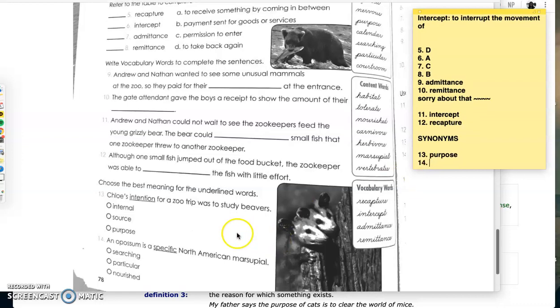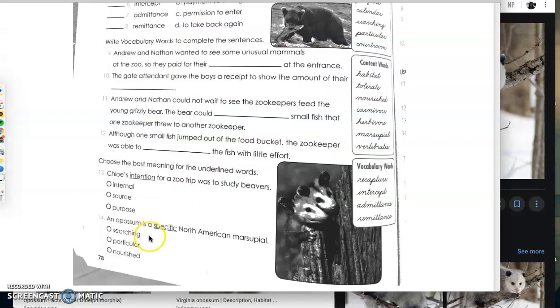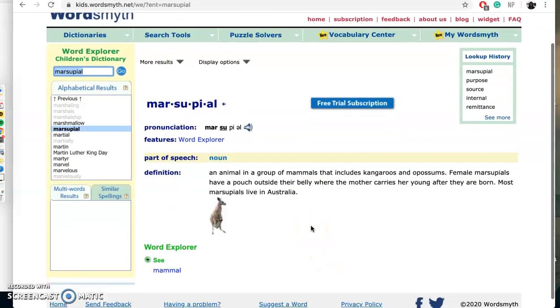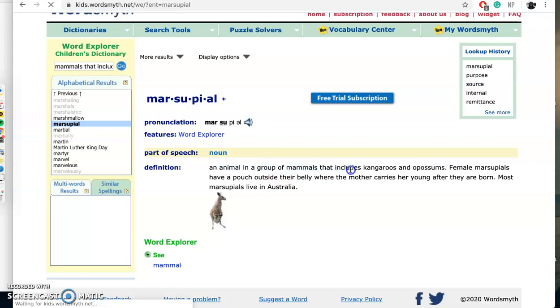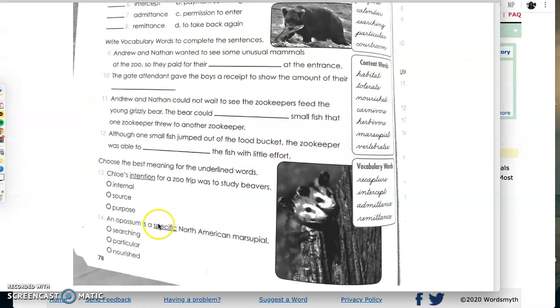All right, last question. An opossum. So this is an opossum. I just saw these little baby opossums over here. Super cute. An opossum is a specific North American marsupial. Before we find the answer to this, we first need to know what a marsupial is. And thankfully, the dictionary tells us. A marsupial is an animal in a group of mammals that includes kangaroos and opossums. Cool. So an opossum is a specific North American marsupial, a marsupial that lives in North America.